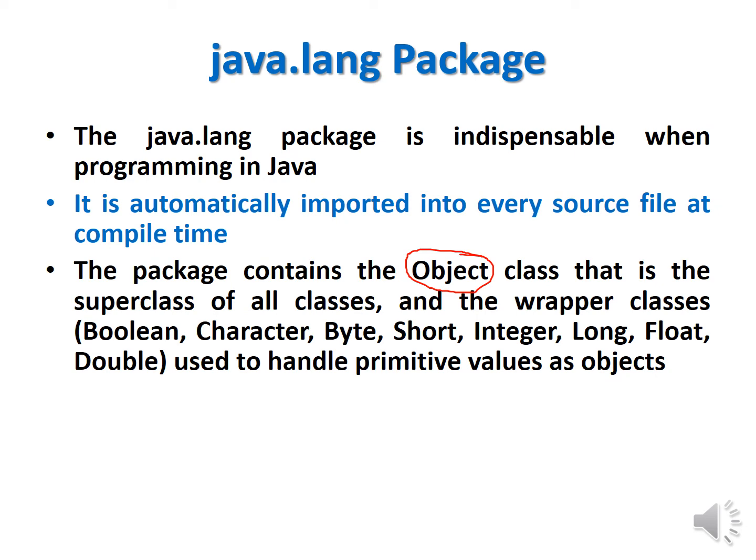To support or handle a primitive value as an object, Java provides some wrapper classes. These are Boolean, Character, Byte, Short, Integer, Long, Float, and Double. You see, there are 8 primitive data types and you have 8 wrapper classes used to handle a primitive value as an object, right?